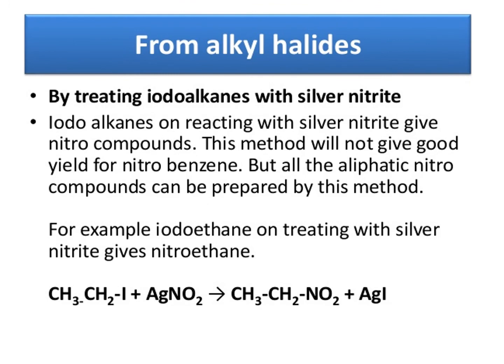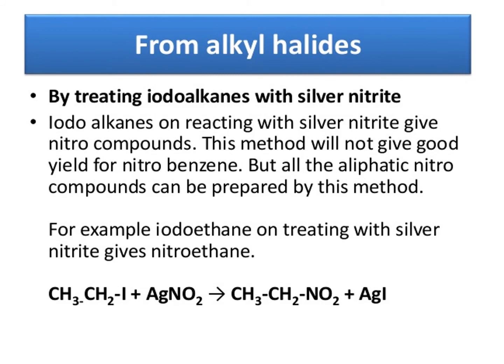Next method is from alkyl halides. This is the alkyl halide, ethyl iodide, since two carbons are there. By treating iodoalkanes with silver nitrate, this is silver nitrate, reacting iodoalkane with silver nitrate gives a nitro compound.